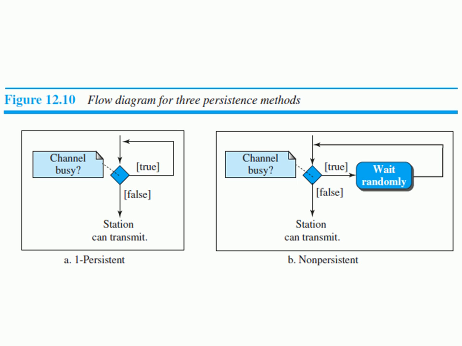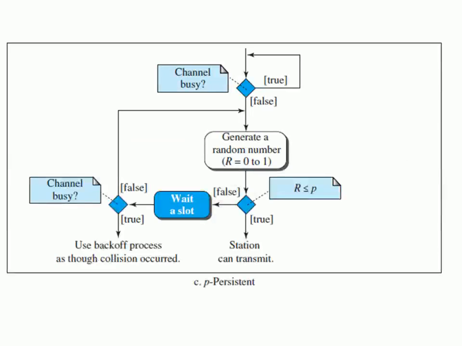Coming to non-persistent, again the same thing. The station first checks the state of the channel. If the channel is busy, if it is true, then the particular station has to wait for some random amount of time, and after waiting, again the same station has to check the channel, whether it is idle or busy. If it is busy, then again wait for a random time, right? Or if it is free, then the station can transmit the data.